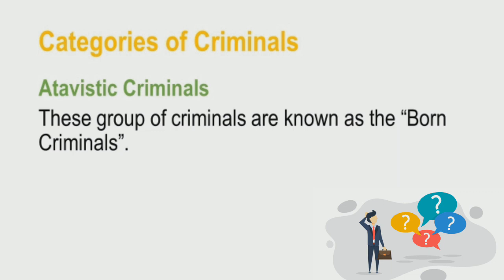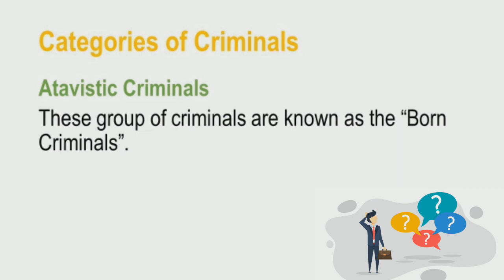Why did he come up with this? There's a study that he conducted. He visited a certain prison wherein he profiled those criminals that are imprisoned therein, and measured their hands, their feet, their head, and took note of the different prominent physical or facial characteristics of those criminals.